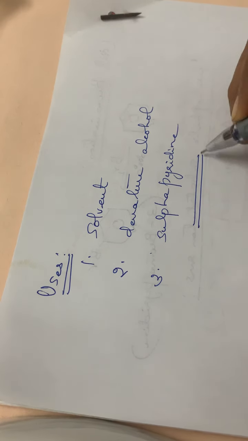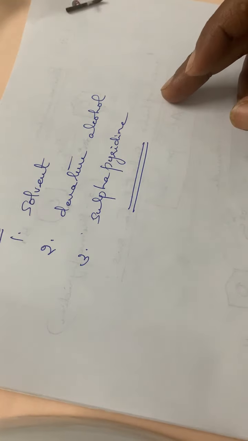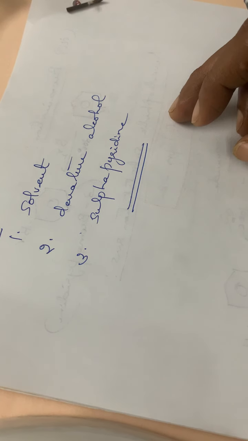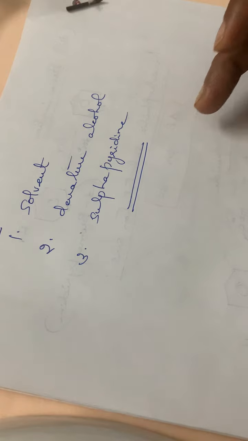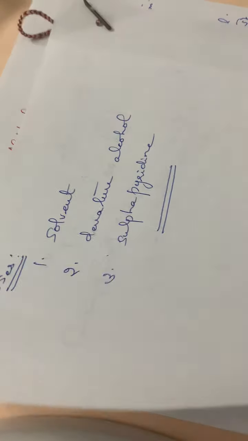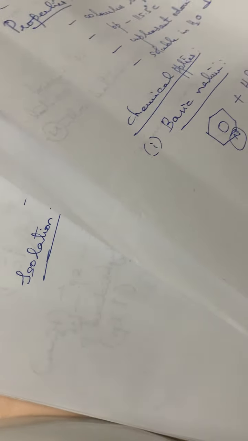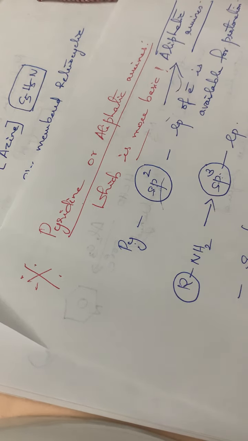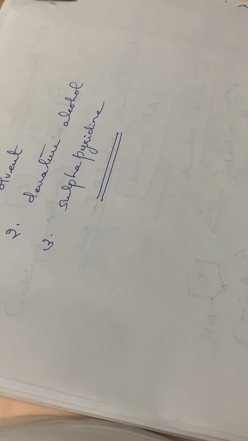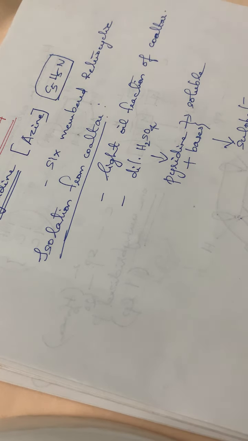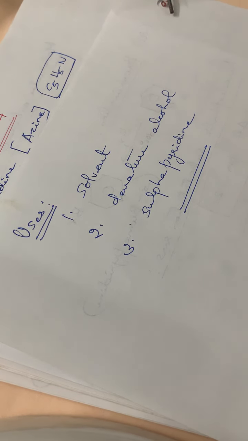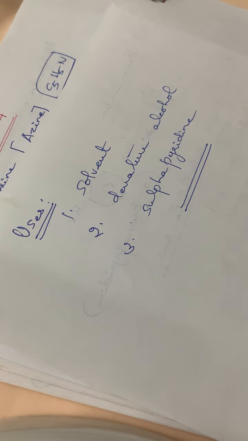So this is about pyridine. In your textbook the structure elucidation is also given, but it is not in the syllabus, so I am not taking that. This much detail you have to study, and also the most important point is that you have to study the basic nature and the comparisons of different compounds: pyridine and pyrrole, then pyridine and aliphatic amines. Please don't skip any of these portions. In our next session we will be discussing pyrimidine, its preparation, then physical as well as chemical properties.